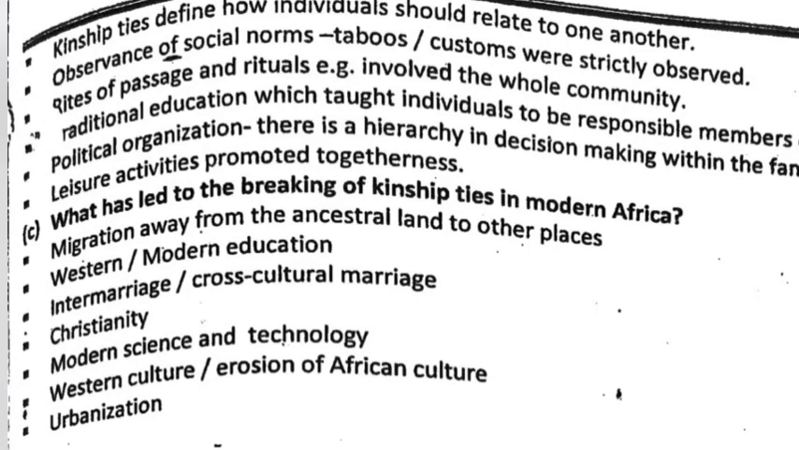Question 6c. What has led to the breaking of kinship ties in modern Africa? Migration away from the ancestral land to other places. Basically modern education. Intermarriages or cross-cultural marriage. Christianity. Modern science and technology. Western culture or erosion of African culture.